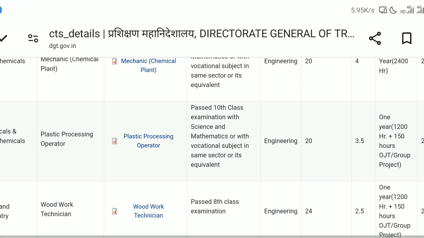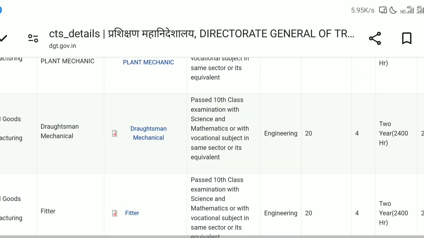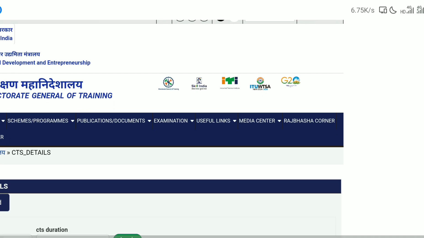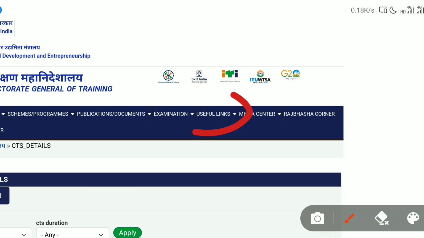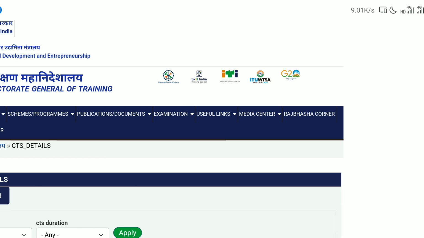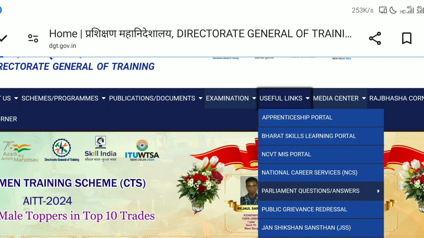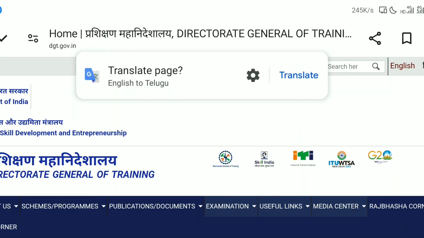Okay, this is the official website, right? So come to the top of that website, and here you can see useful links. Just see it and click on useful links, and Bharat Skills Learning Portal, second option.